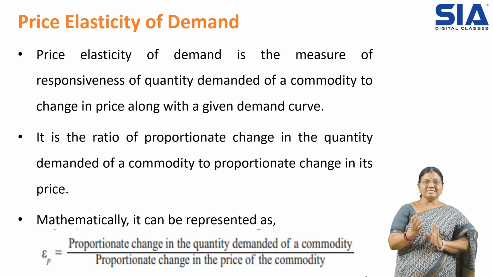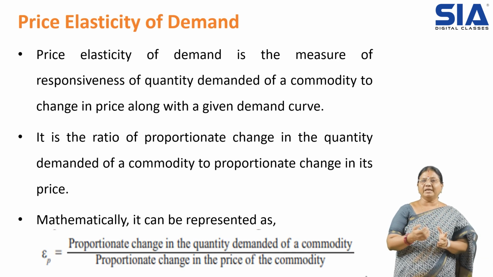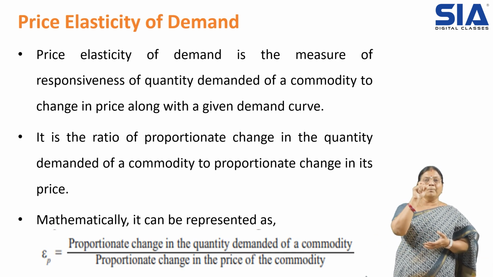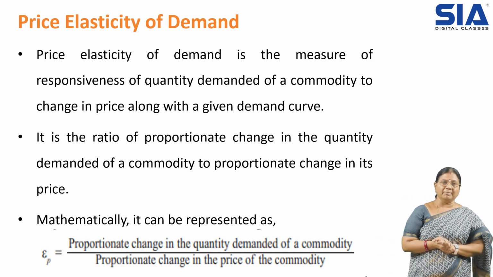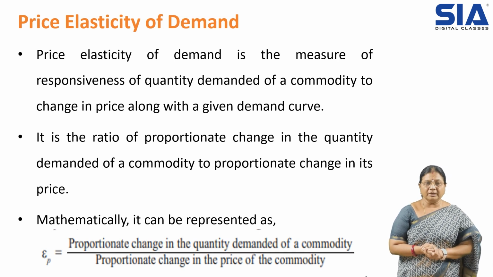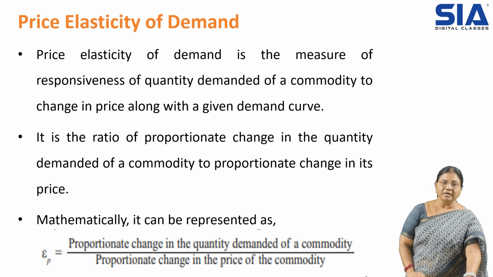Price elasticity of demand is the measure of responsiveness of the quantity demanded of a commodity to the change in the price along a given demand curve. When there is a change in the price, how is it influencing the quantity demanded of the commodity? Proportionately, how much change is taking place in the price and how much change in the quantity demanded. That talks about price elasticity of demand. It is denoted with EP, that is the proportionate change in the quantity demanded of a commodity to the proportionate change in the price of the commodity.